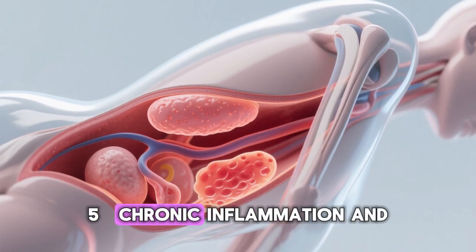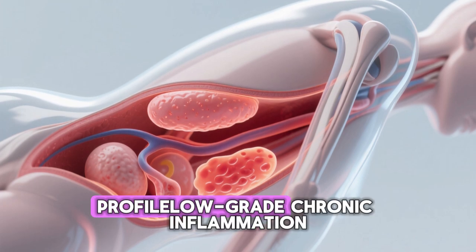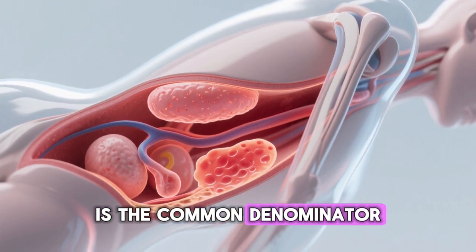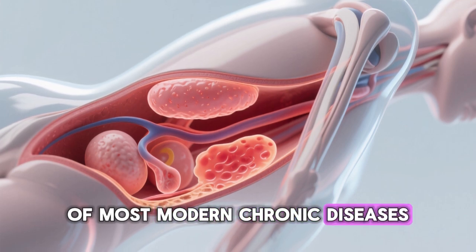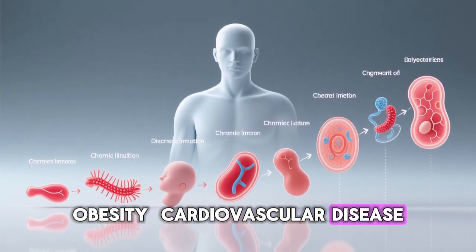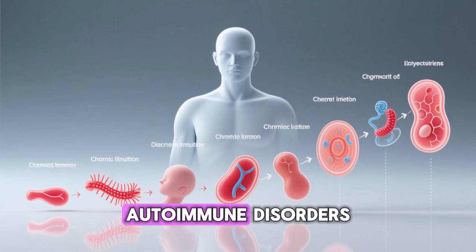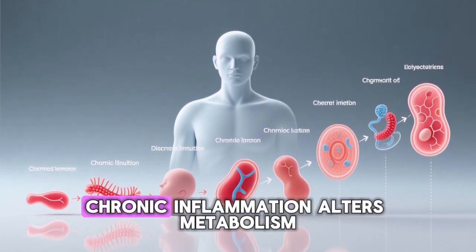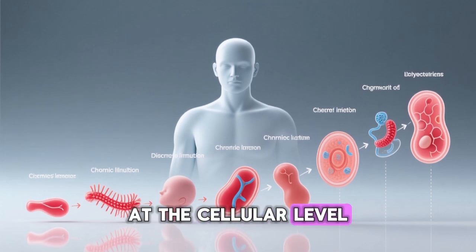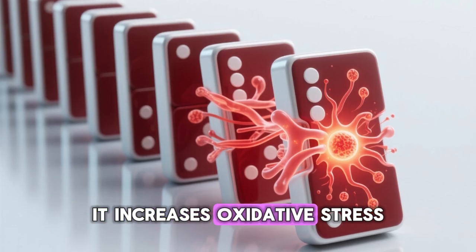Section 5: Chronic inflammation and the breath profile. Low-grade chronic inflammation is the common denominator of most modern chronic diseases: obesity, cardiovascular disease, type 2 diabetes, autoimmune disorders. Chronic inflammation alters metabolism at the cellular level. It increases oxidative stress.